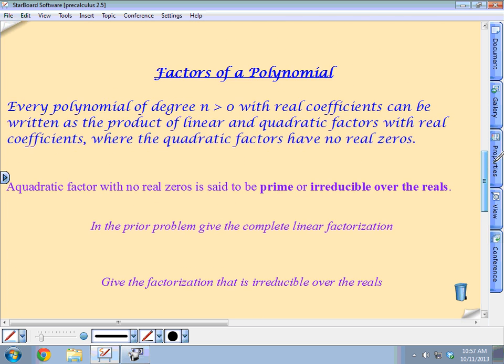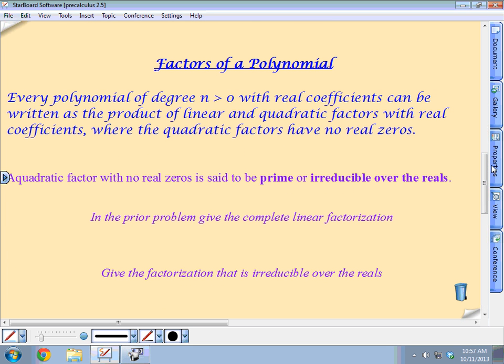Okay. Factors of a polynomial. Every polynomial of degree n greater than 0. All they're saying is it can't be a constant function. You have to have a variable, an x in it, so at least a degree of 1. With real coefficients, it can be written as the product of linear and quadratic factors with real coefficients, where the quadratic factors have no real zeros.